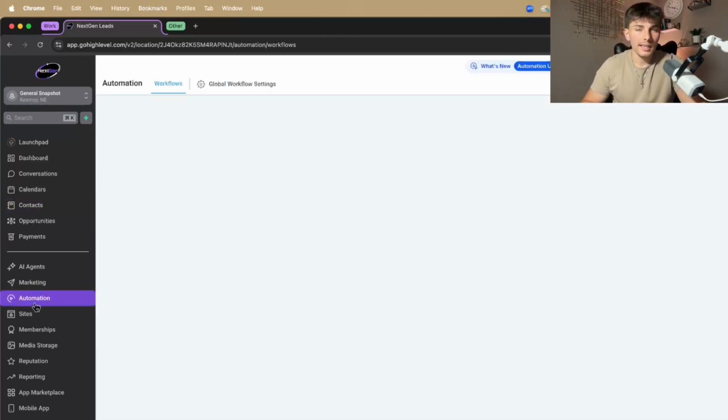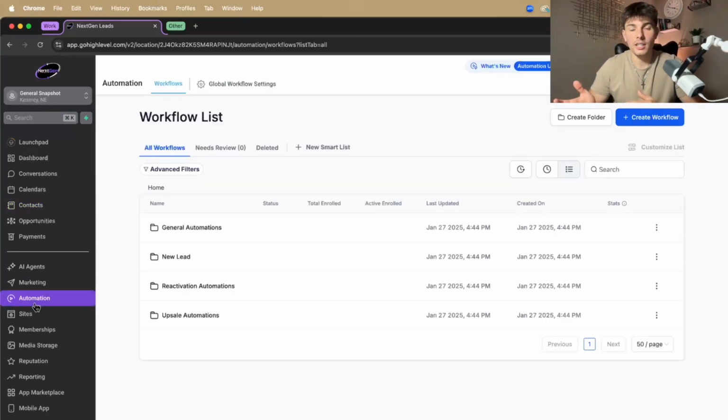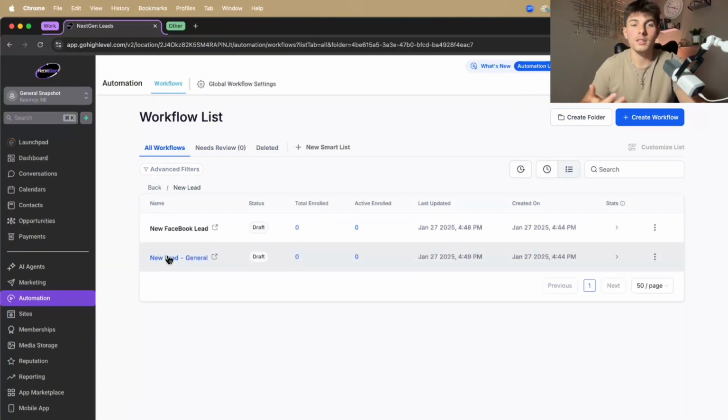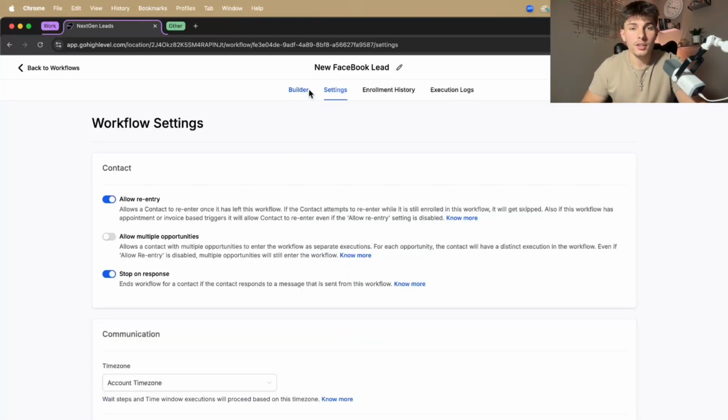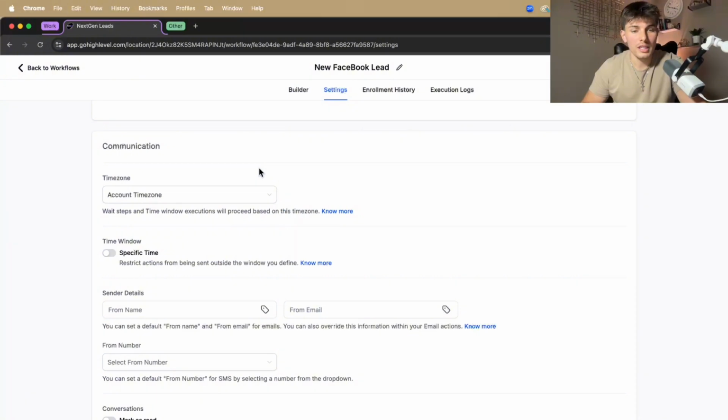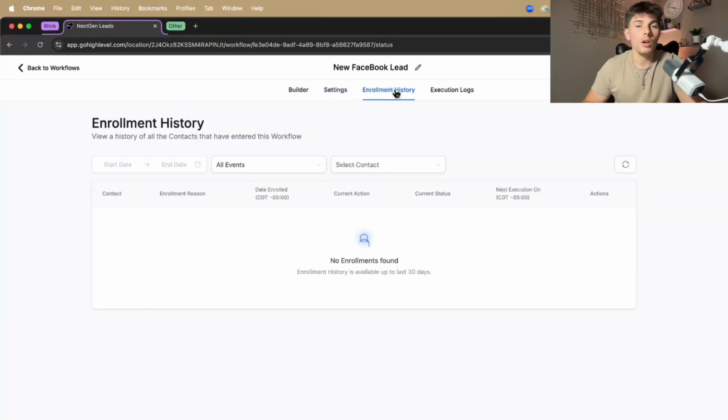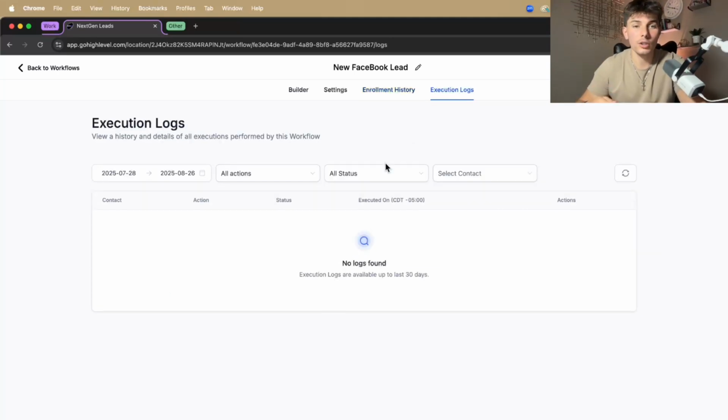Next, a lot of clients may have issues while they're building or messing with their own automations. And so if you're having any issues with automations and you can't figure out what's going on, the first thing I recommend you do is actually click into the automation. And first, you can go into the settings, you can change the settings of the automation, but you can also see the enrollment history. So who's been thrown into this automation sequence? And then the execution logs.